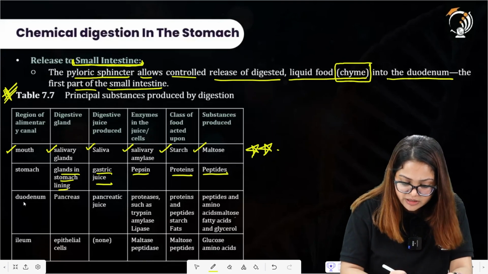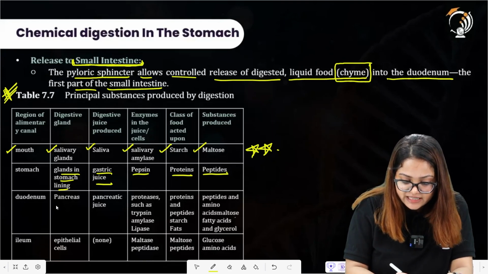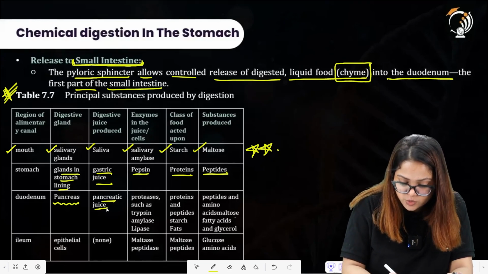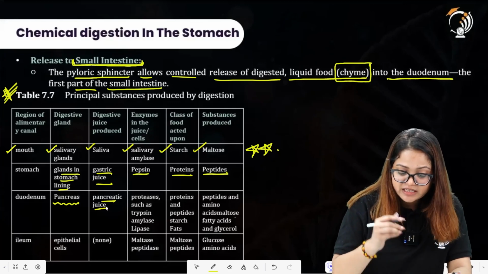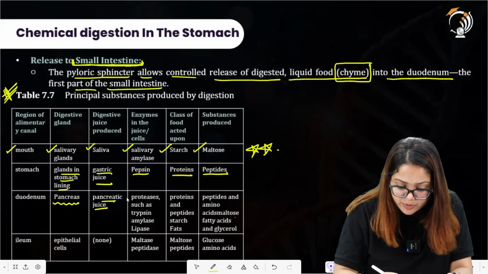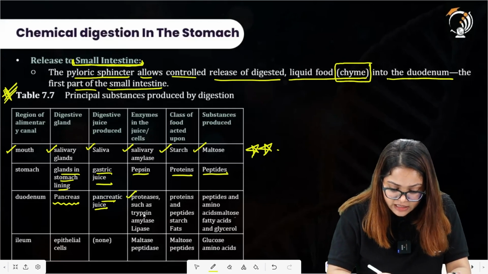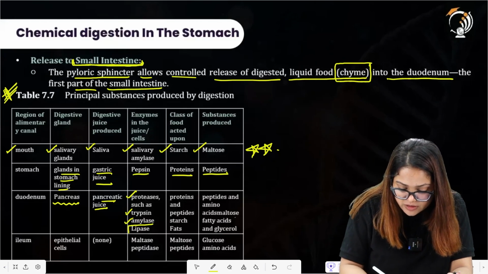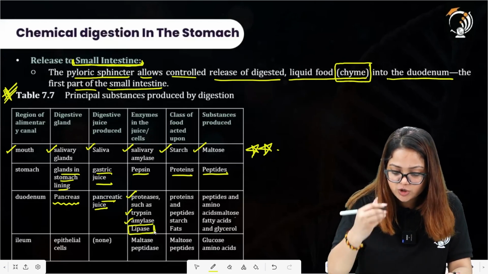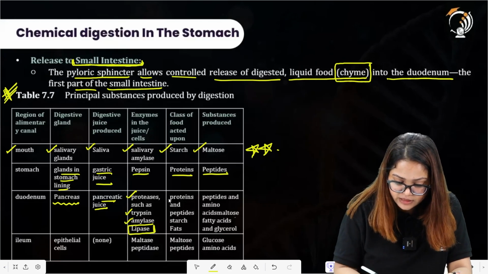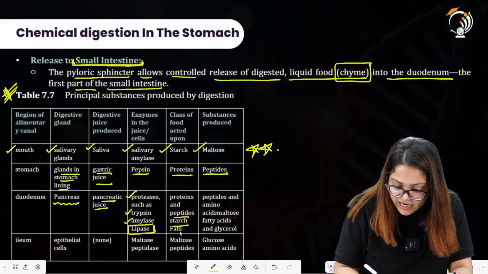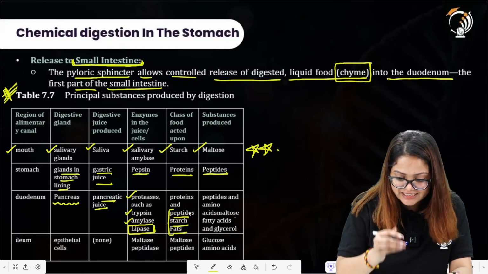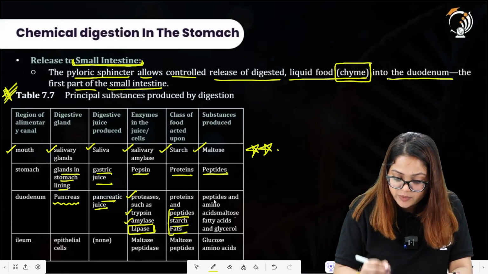Talking about the duodenum region, the associated gland is the pancreas. The pancreas will be secreting pancreatic juice into the duodenum region. The pancreatic juice will have protease enzymes, which include trypsin, and amylase, and lipase will also be there to act upon the smaller globules of fat molecules. The proteins and peptides, starch and fats will be the substrates for all of these enzymes written on the left-hand side. What are those products?